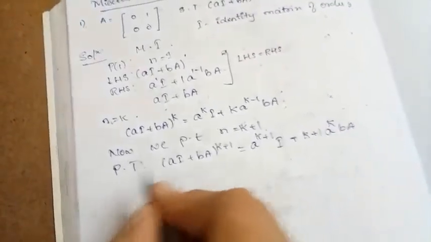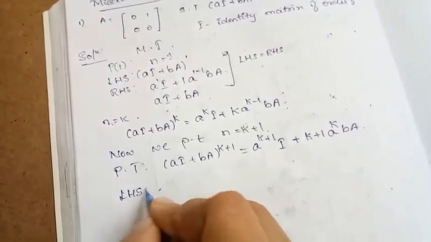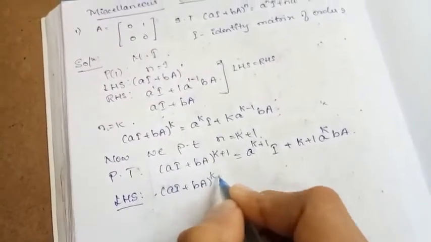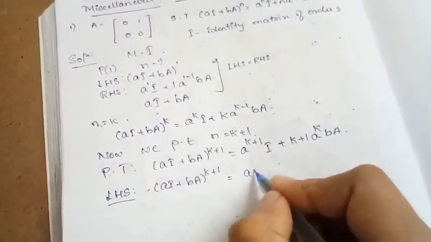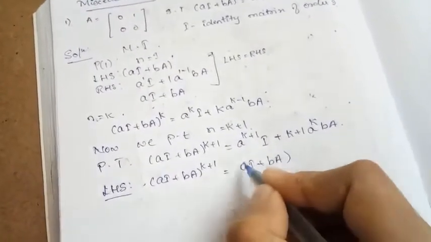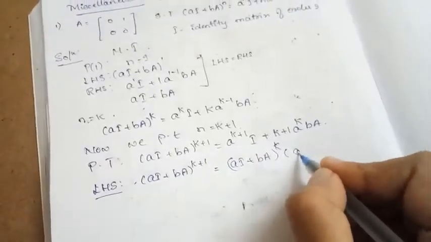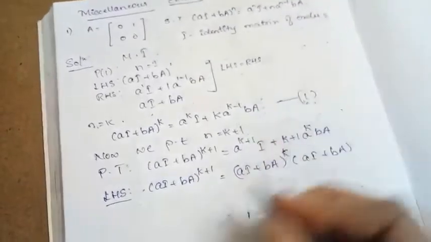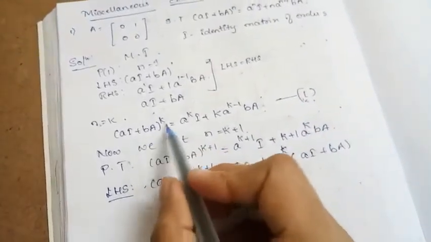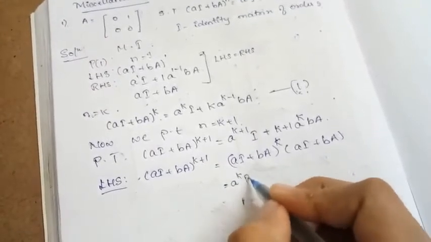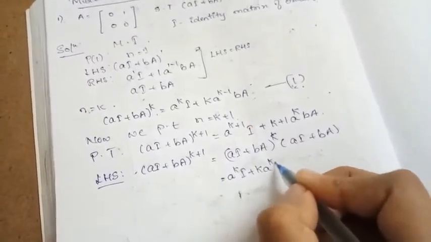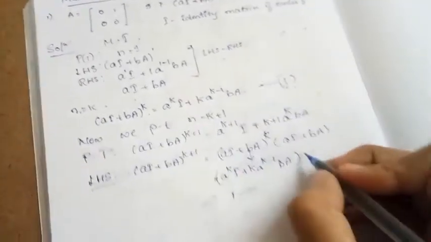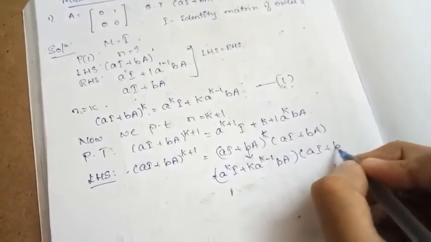Remember this. Now to prove it, let us consider our LHS. What is the LHS saying? (aI + bA)^(k+1). I can write this LHS as (aI + bA)^k into (aI + bA). By our induction assumption, I can write (aI + bA)^k as a^k I + k a^(k-1) bA, and the remaining as it is, aI + bA.